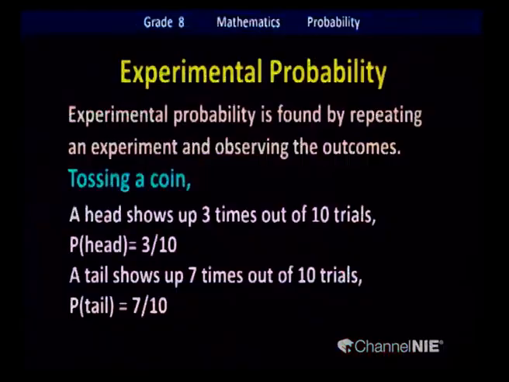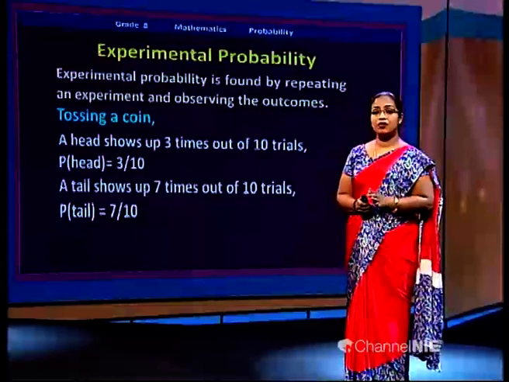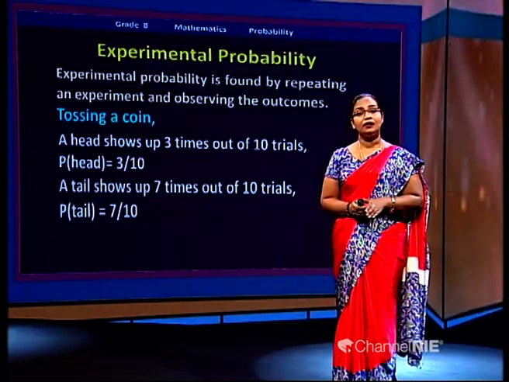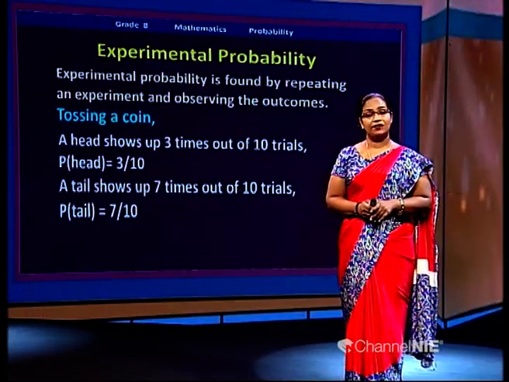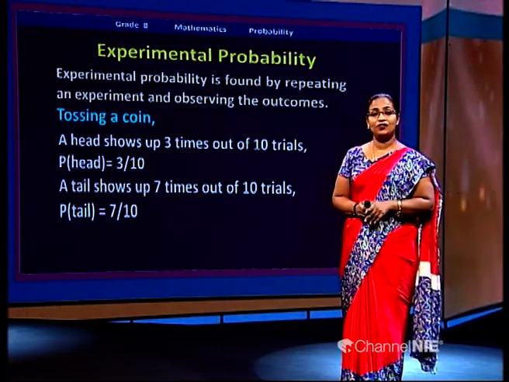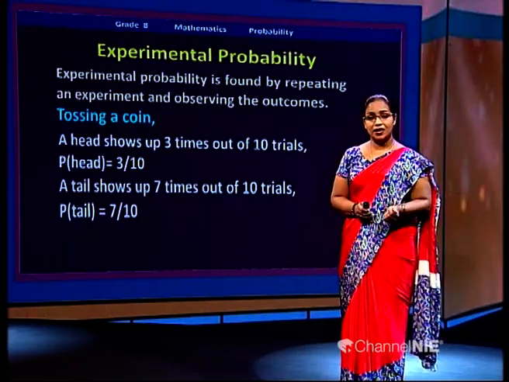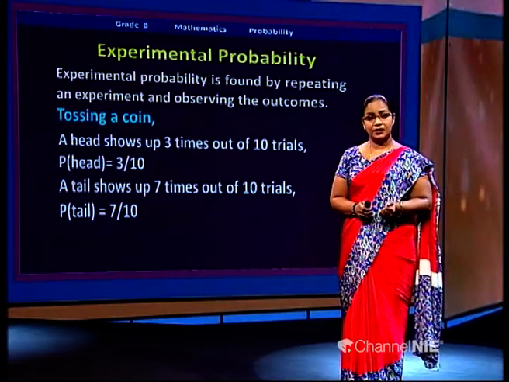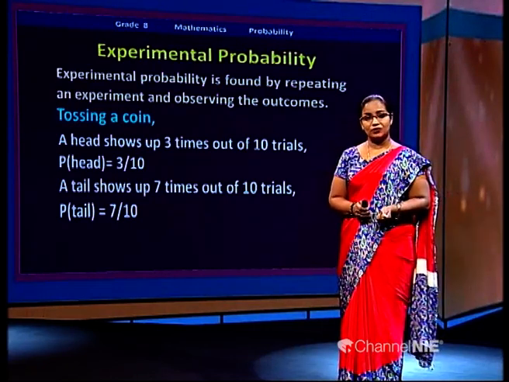So what will be the probability of getting tail then? 3 times we got head, so 7 times we got tail. So the experimental probability of getting tail according to this example is 7 over 10. Is it clear now, the difference between theoretical probability and experimental probability? Yes. We'll go on with a few more examples.